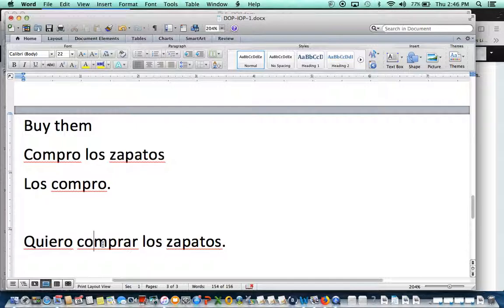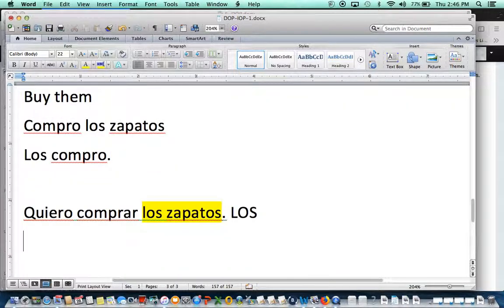Okay, we do it the same way we've been doing it, and also there's another way to do it. But before we do that, we need to see what we're going to replace in this sentence. We're going to replace los zapatos for what pronoun? We're going to replace it for los. In that case, los means them.